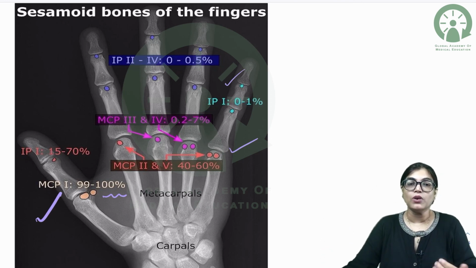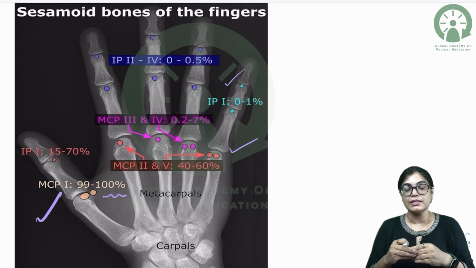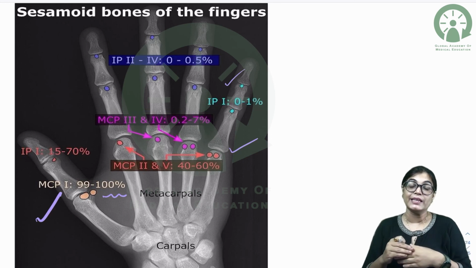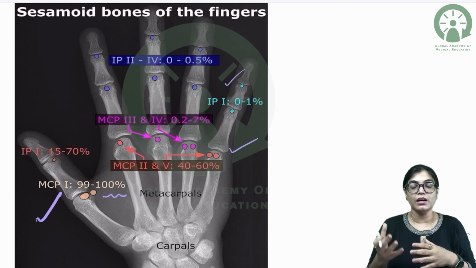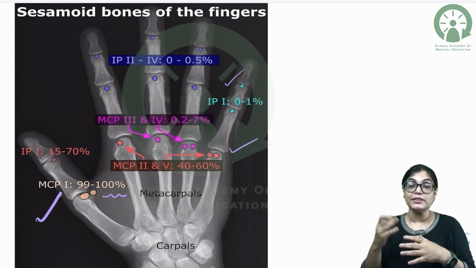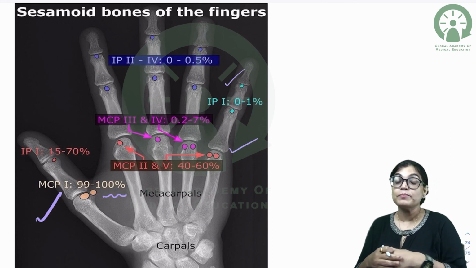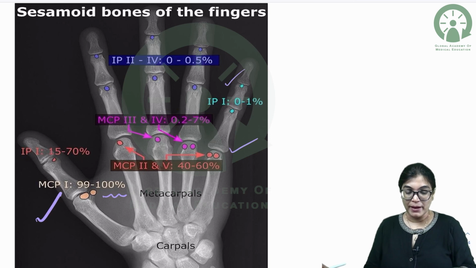Other than that, it can be present in the fabella bone, in the lenticular process of the incus bone, and in the pisiform bone in the tendon of flexor carpi ulnaris.